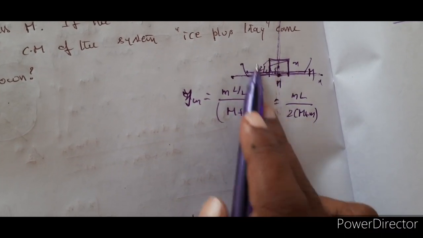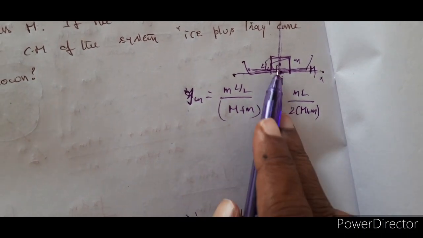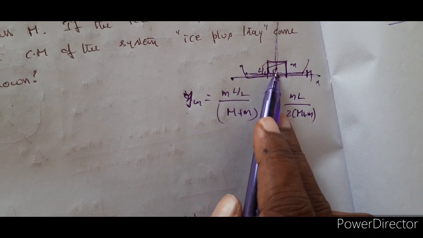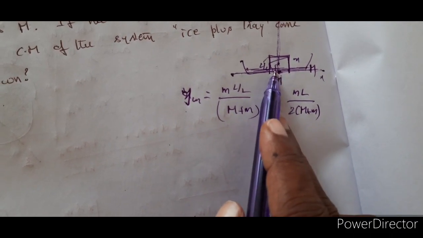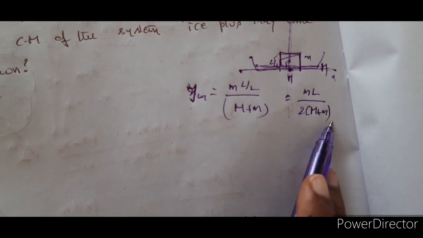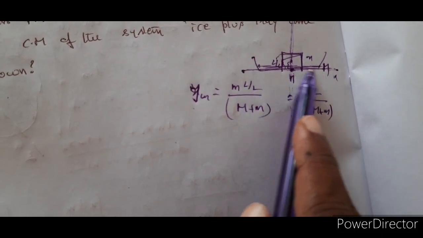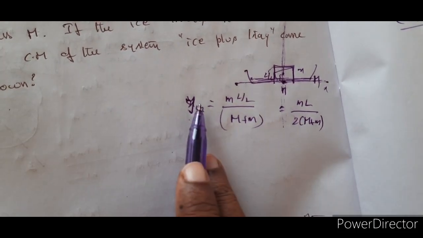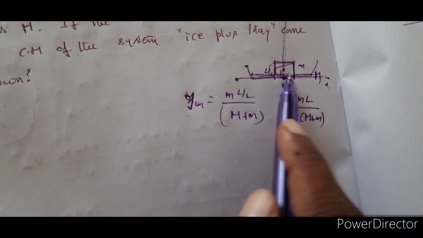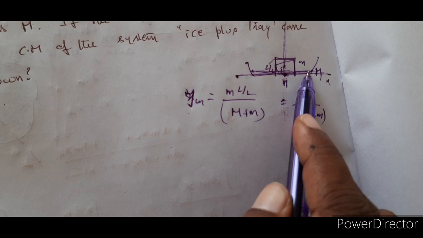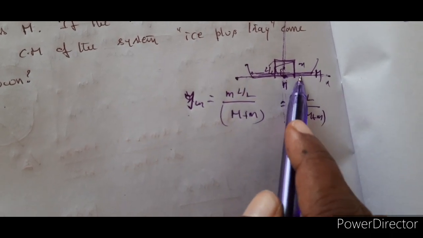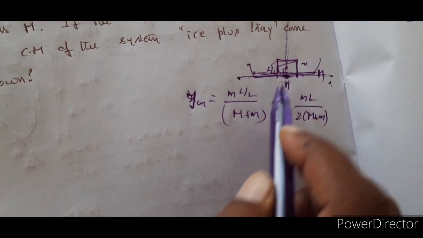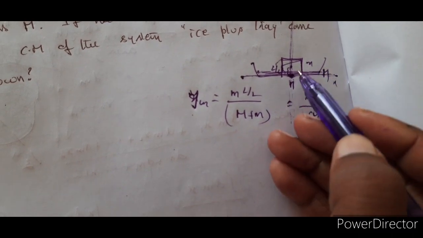Before melting, the center of mass is between these 2 points, at a height of mL by 2 times M plus m from the base of the tray. Now the ice has melted. Now water is here, so whatever the mass is distributed here is of negligible height. Therefore, where will the center of mass be? It will be at the same base.